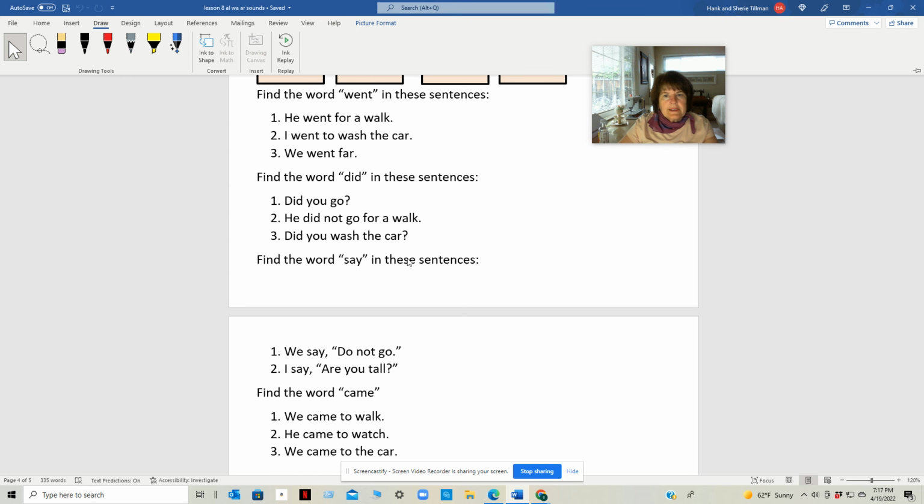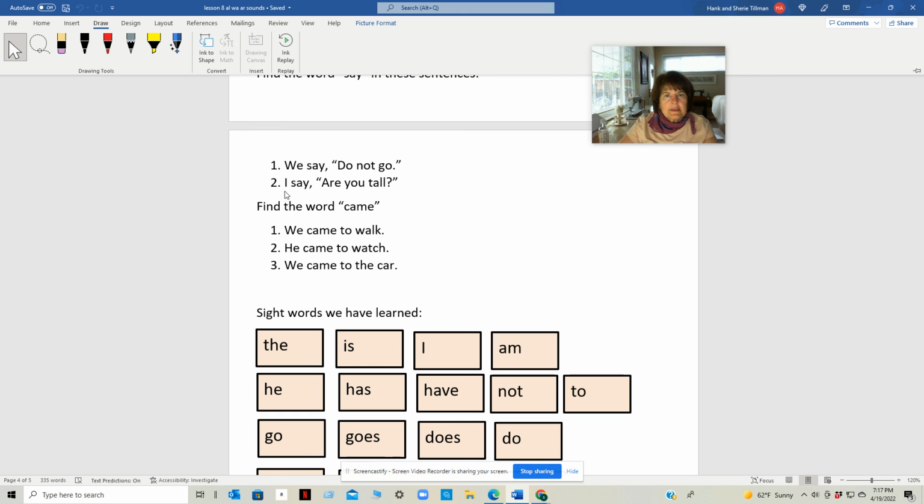Let's find the word say in these sentences. Here's say, S-A-Y. We say, do not go. And here's the word say. I say, are you tall?